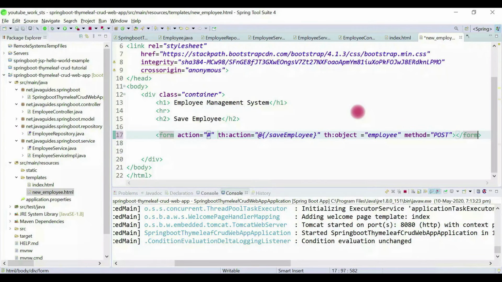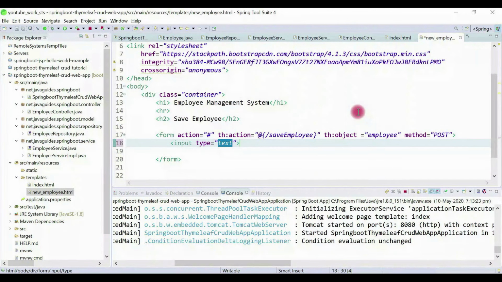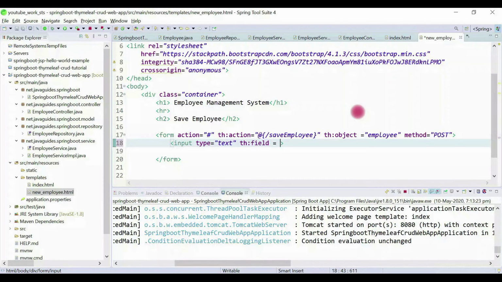Alright, now let's create the input fields. Input type is text, th:field. Look at the important part here, the syntax, first name. So here we use star curly braces to refer to an attribute of the employee object.